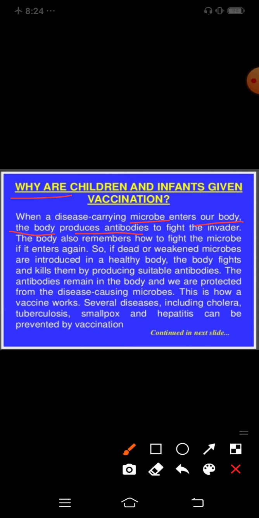So the body also remembers how to fight the microbes if they enter again. If dead or weakened microbes are introduced into a healthy body, the body fights and kills them by producing suitable antibodies. The antibodies remain in the body and we are protected from the disease-causing microbes. This is how a vaccine works. Several diseases including cholera, tuberculosis, smallpox and hepatitis can be prevented by vaccination.